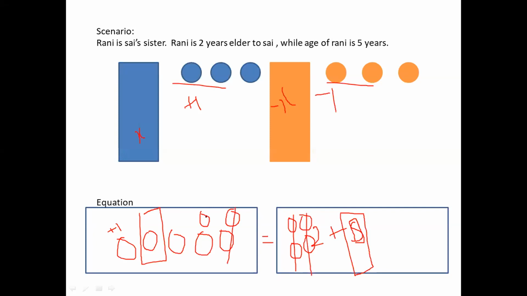And then we can also take this away from the other side. What is left is x is equal to 1, 2, and 3. There are 3 small rectangles, which represent 3. So x is equal to 3, which is nothing but the age of Sai is 3. This story keeps continuing for different scenarios like this, and different algebraic equations come across in this story.